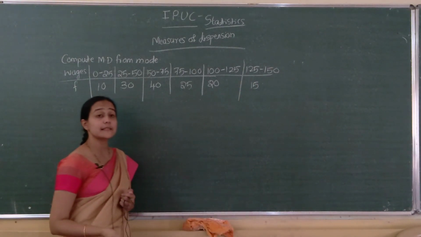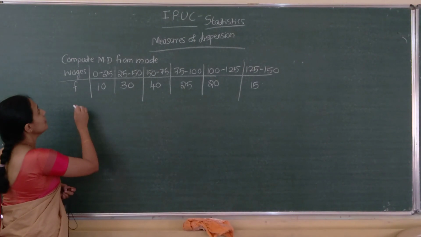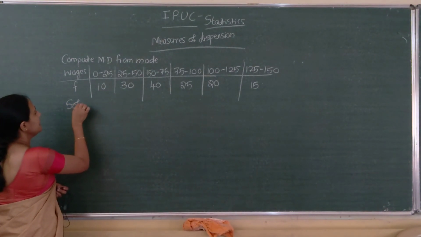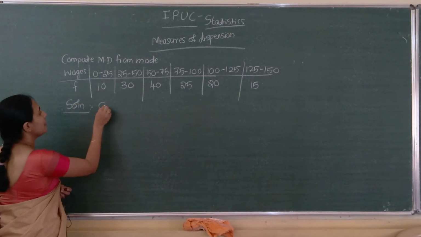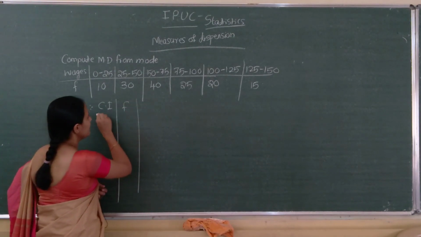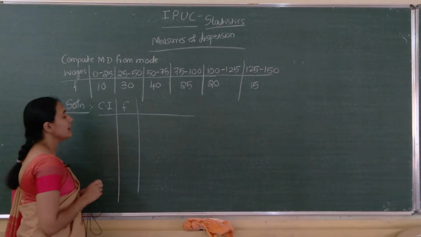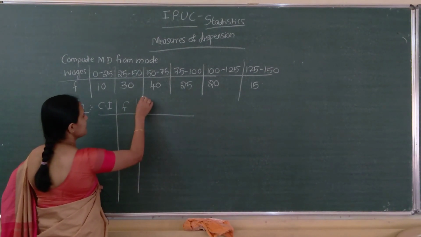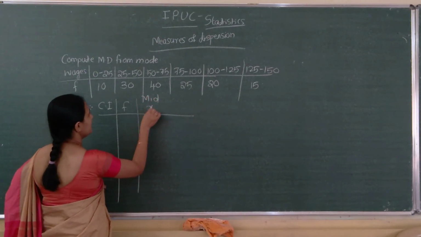So here also, first what we have to do? We have to compute mean deviation from mode. For that we have to compute mode first, isn't it? Class interval, frequencies, next mid-x required.